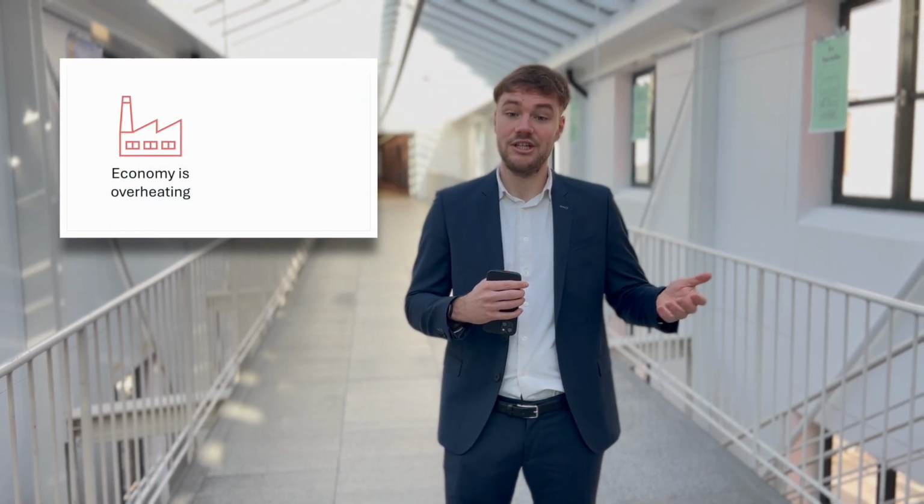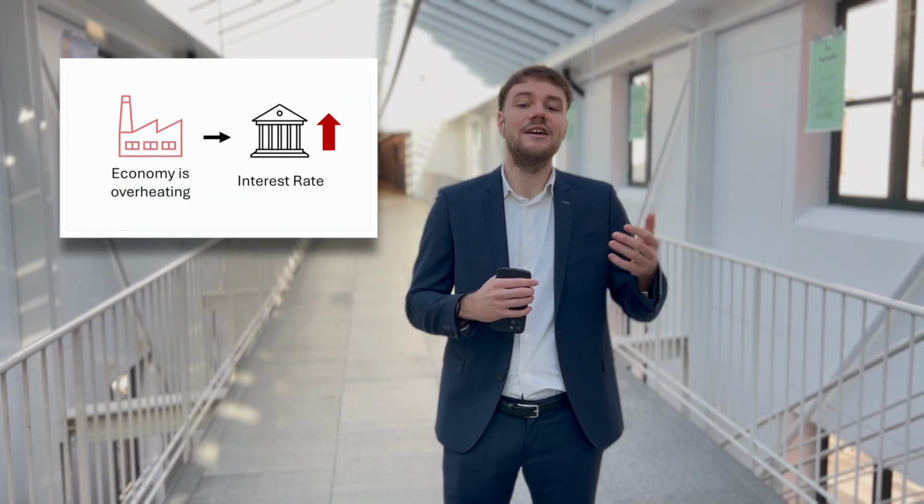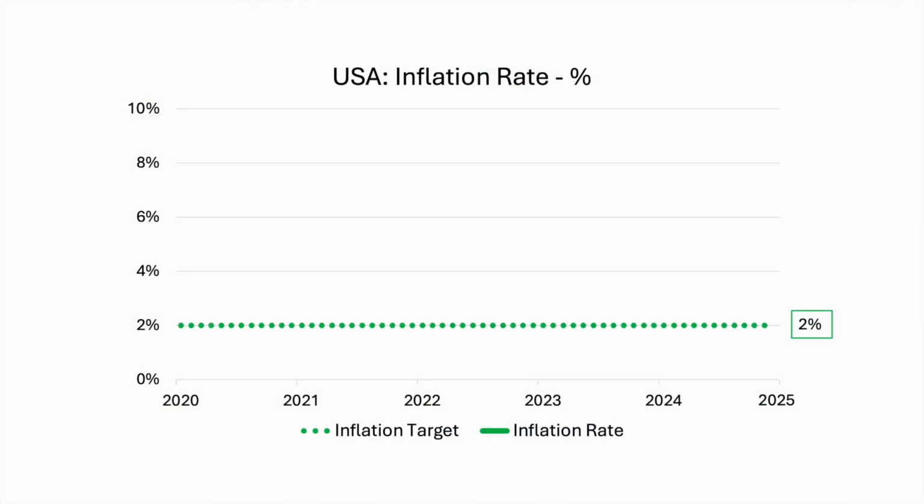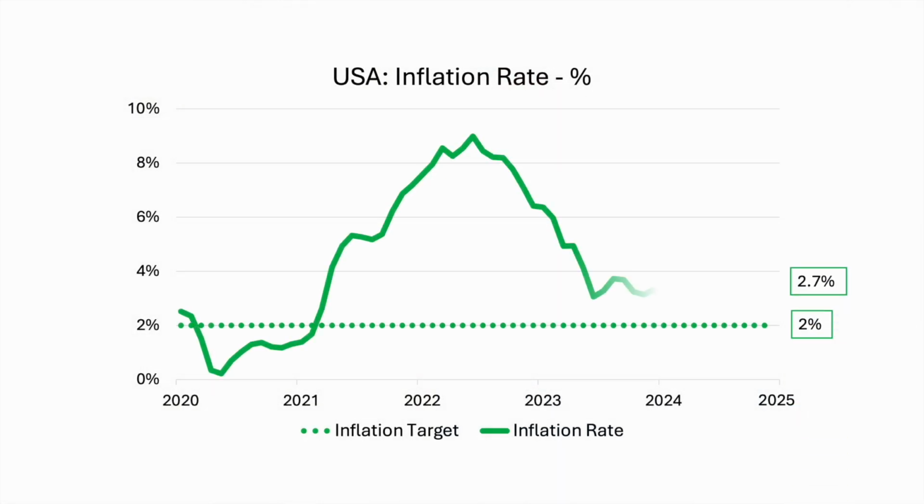The high level of production suggests that the US economy is currently overheating. In such a case, the Fed sets a high interest rate to cool it down again. Secondly, the Fed takes a look at inflation. After high inflation rates in the last 3 years, inflation was only slightly above target at 2.7% in 2024.